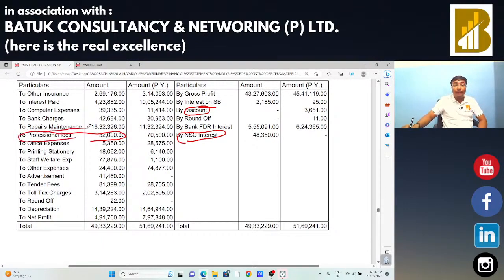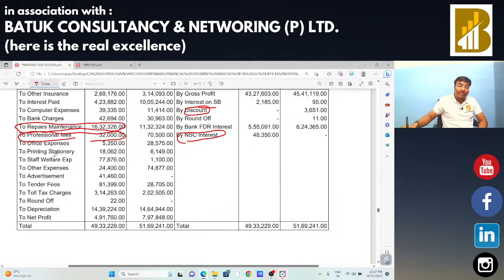Then after repair and maintenance, so we know if the repair and maintenance is of the nature of repair to machinery, in that case input tax credit is allowed. But if the repair is related to vehicles, in that case input tax credit is not allowed. Suppose in case of construction, repair is on for the JCB. So JCB should not be treated as vehicle. JCB should be treated as the machinery for that particular business, and input tax credit on account of that repair of that JCB is allowed in that particular case.